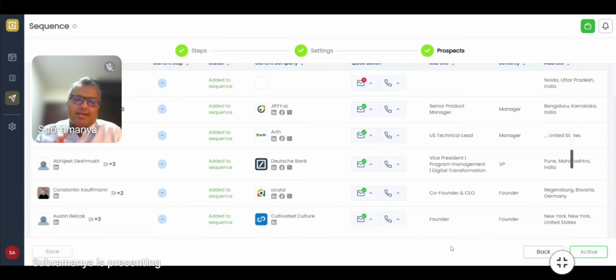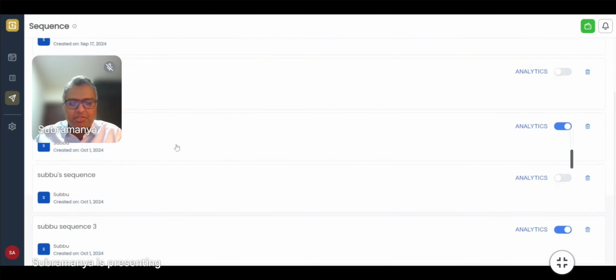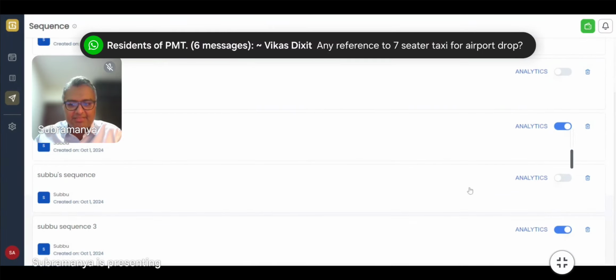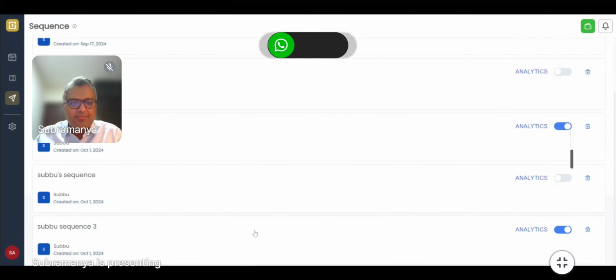Now, since these are hyper-personalized emails being sent to the end customer, the emails need to be approved by somebody because these are AI generated emails. Some oversight should be there. So we have put some checks and balances in place to make sure that without approval, the emails won't be sent. So this was my sequence.